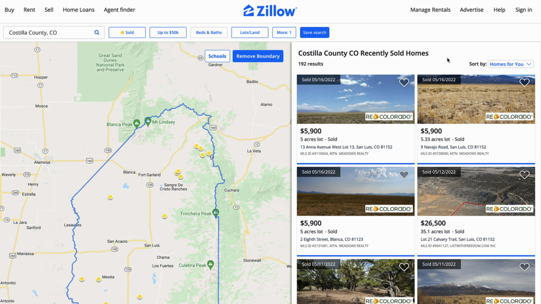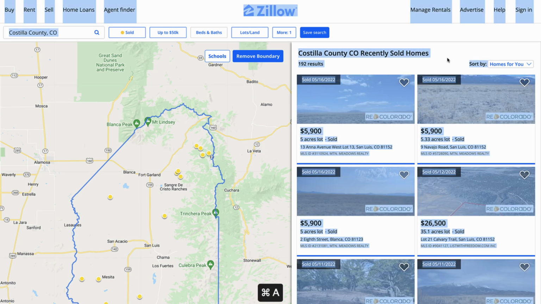But what we can do is just click anywhere on this window. If you're on a PC, you can click Control A, or if you're on a Mac, Command A, and select everything, literally all of the text on the screen, and then hit Control C on a PC or Command C on a Mac to just copy it.